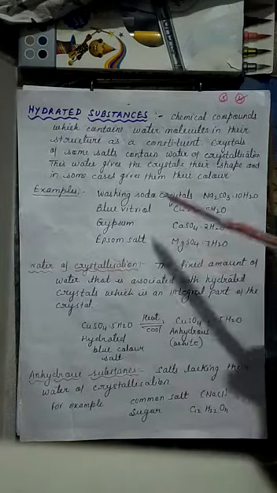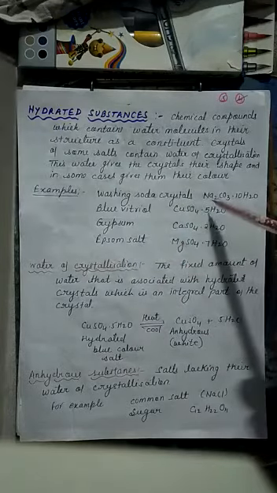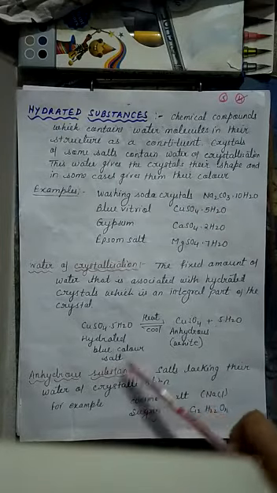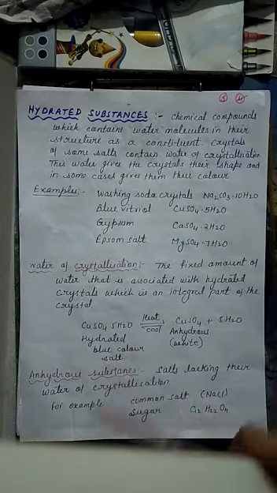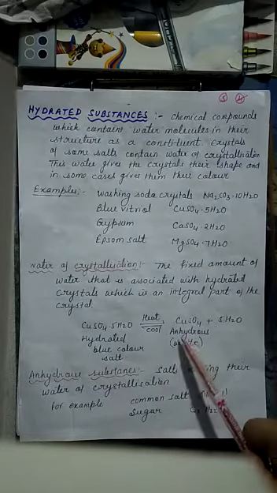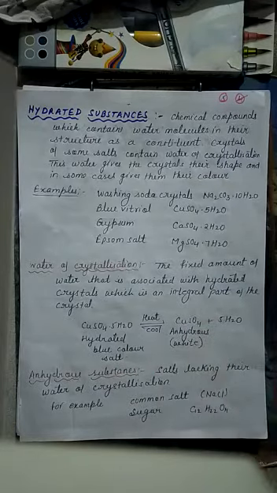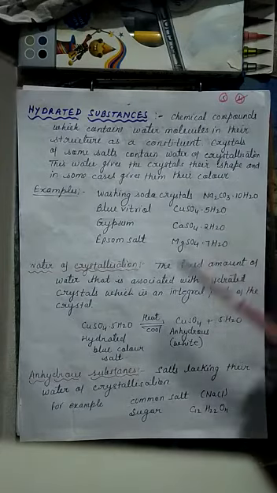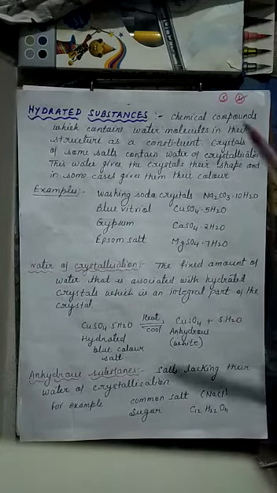For example, the blue color of copper sulfate pentahydrate is due to the presence of these water molecules, and when we heat this blue vitriol, it loses its color and gets converted into white copper sulfate. So the presence of these water molecules gives them color.